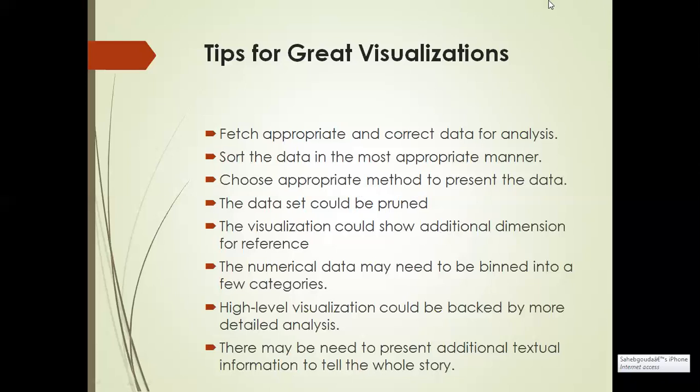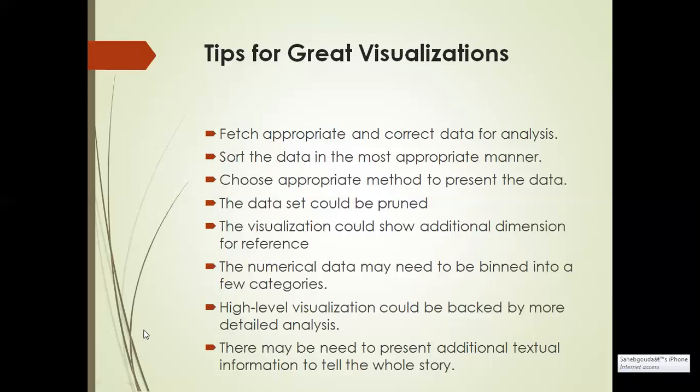The next is that the data set could be pruned. It means that more data is not necessarily better unless it makes the most significant impact on the situation. The next, the visualization could show an additional dimension for reference, such as the expectations or targets with which to compare the results.